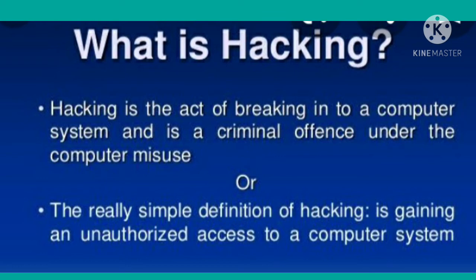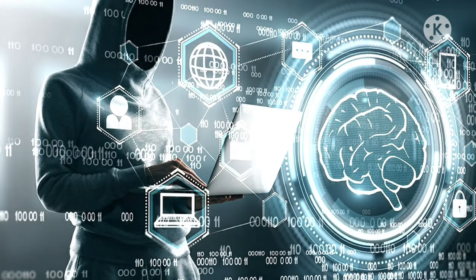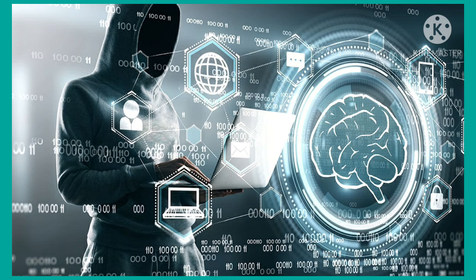For example, if somebody is trying to hack your email account and get into it, that is what is meant by hacking. So in order to remain protected, what should we do? Yes, we should have a strong password for all the accounts that we are using.